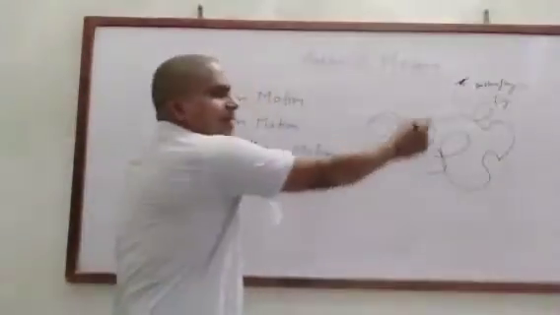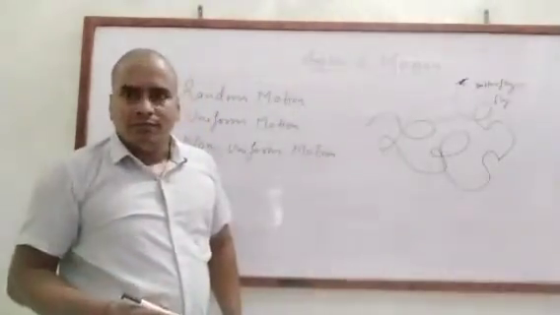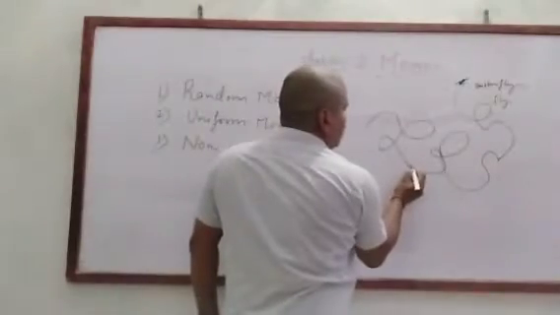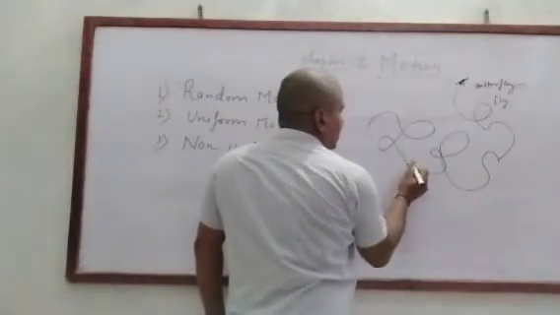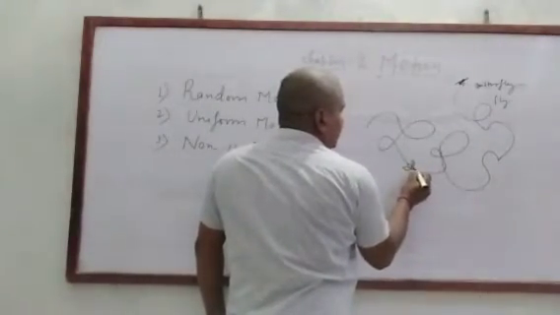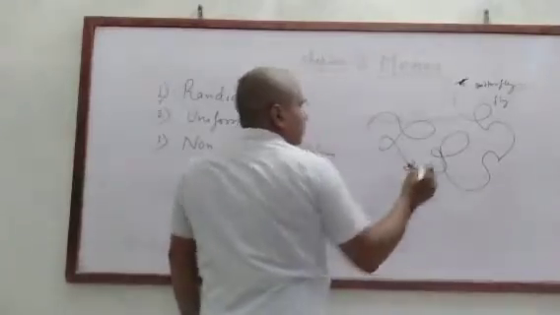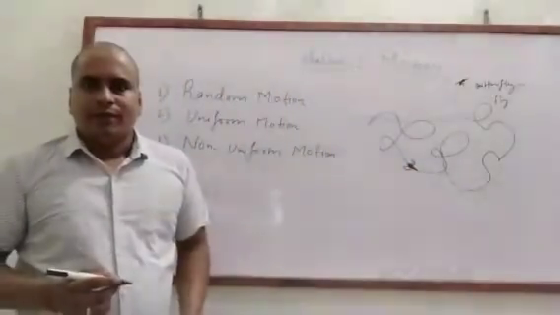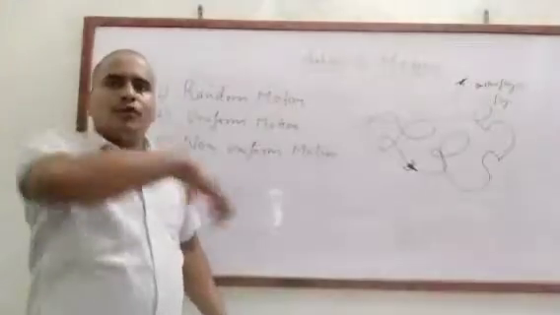Clear? Random motion. The motion of a butterfly is random motion.